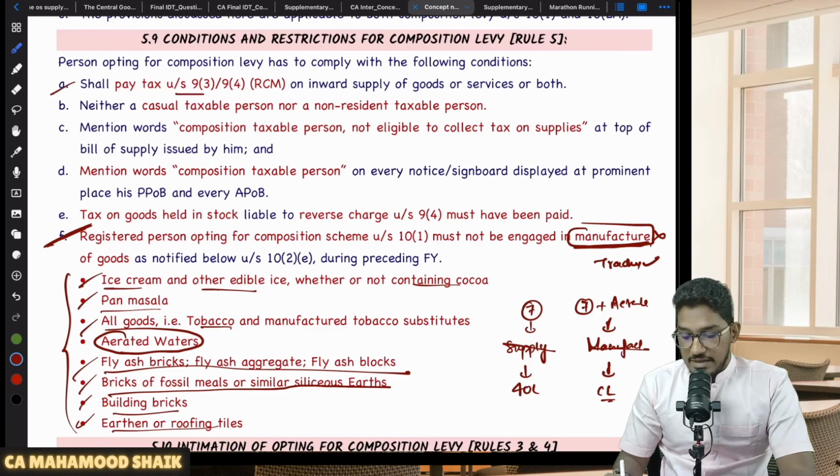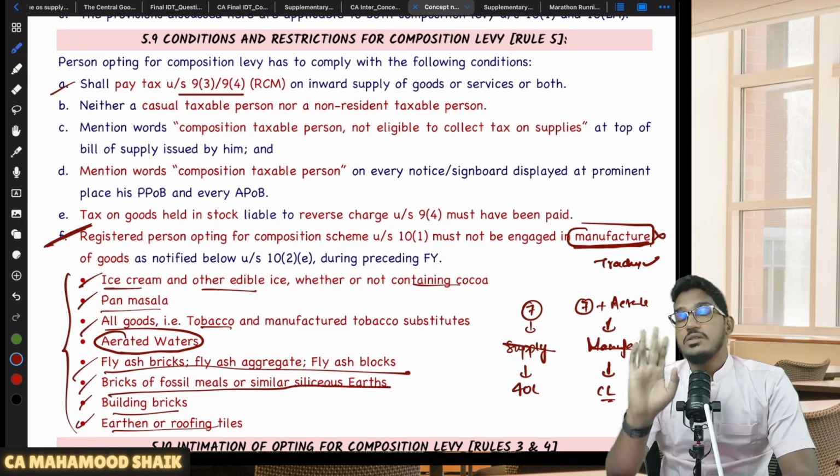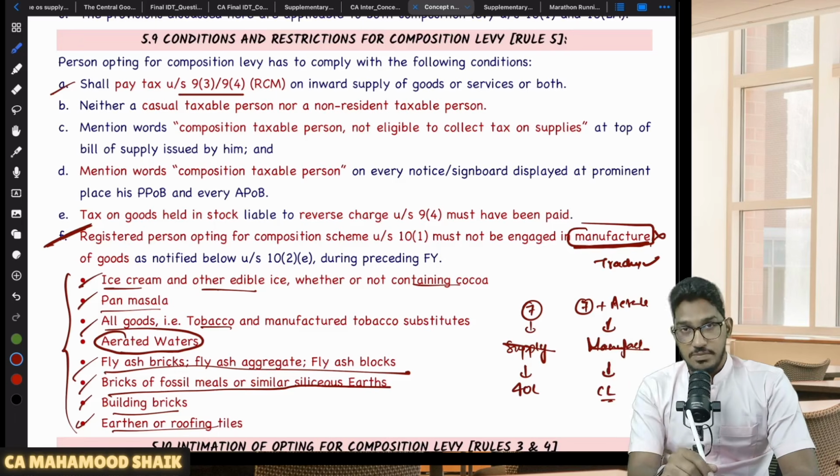So you shall pay the tax under 9 subsection 3 or 4 on your inward supplies. You are a supplier, you have opted for composition scheme. But in case you are receiving any services on which you are required to pay tax under RCM, you have to discharge that RCM liability. At what rate, sir? At whatever rate which is applicable for that supply, not the discounted rate of 1%, 5%, 6%.